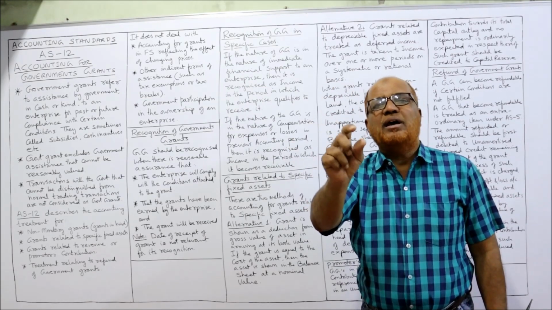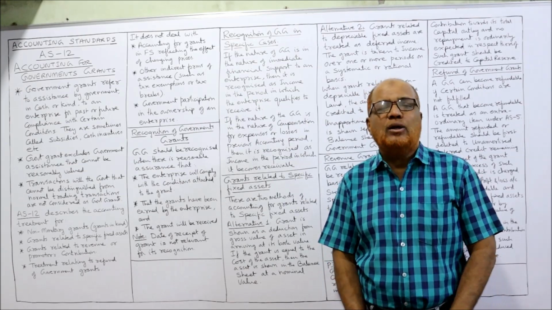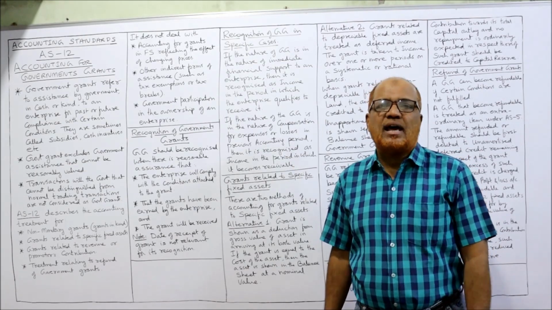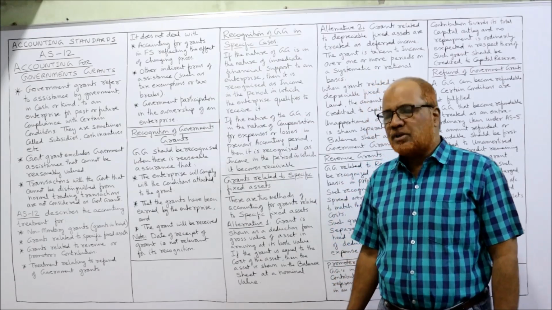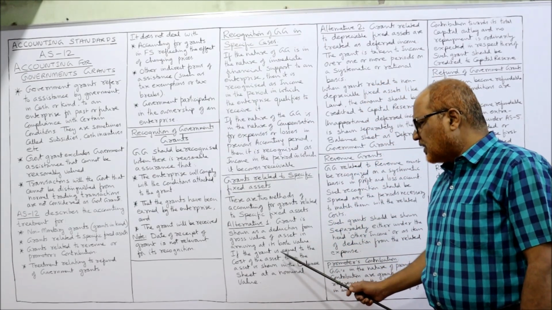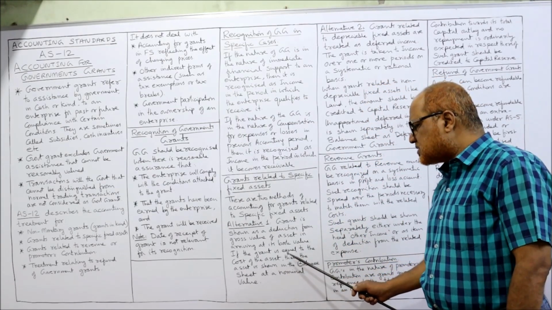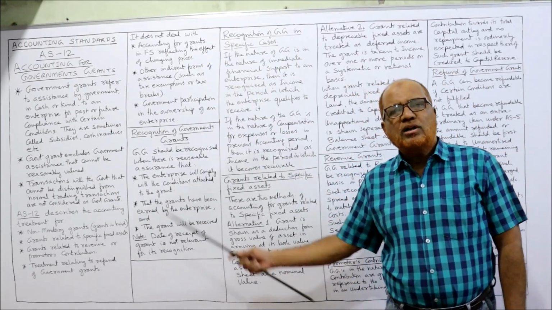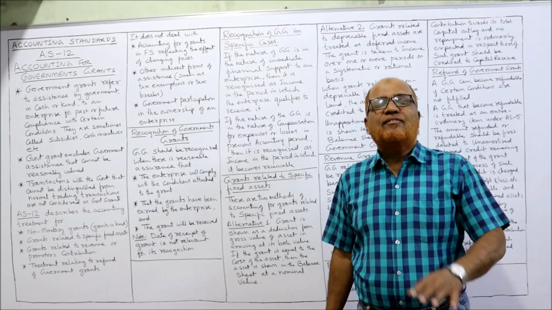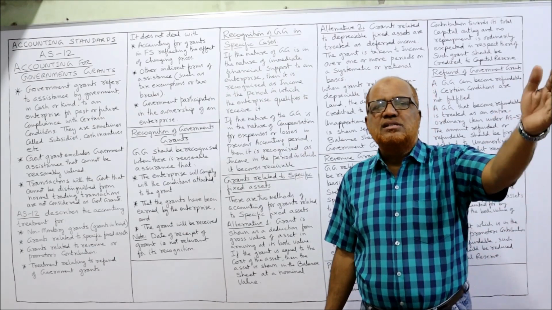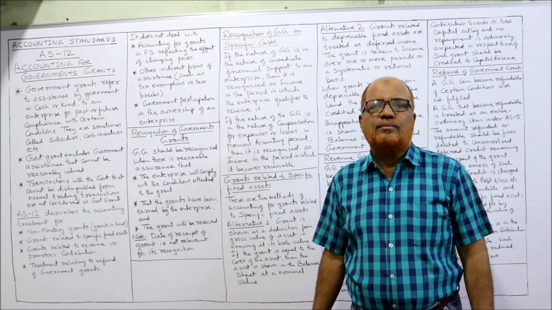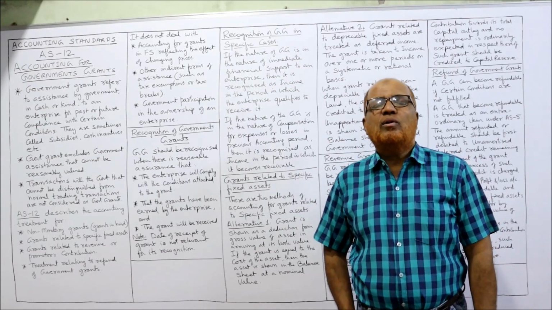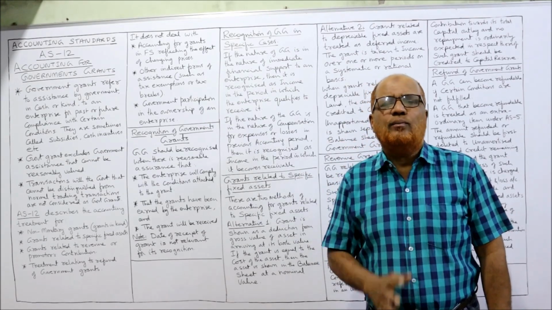Deduct 4 lakh, remaining 6 lakh rupees is the book value. So the machine will be shown as 6 lakh rupees in the financial statements. And if the grant is equal to the cost of the asset, then the asset will be shown in the balance sheet at a nominal value. So what AS12 says, if the complete amount is received in the form of government grant, then we should not take 0 as the book value. The book value will be shown as a nominal value.